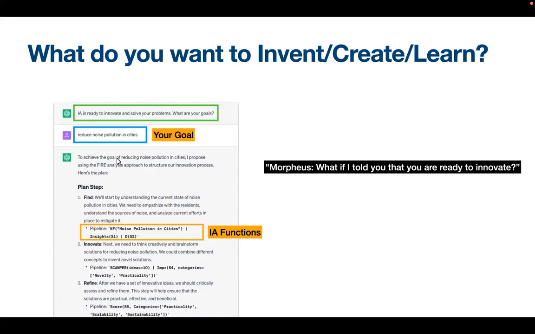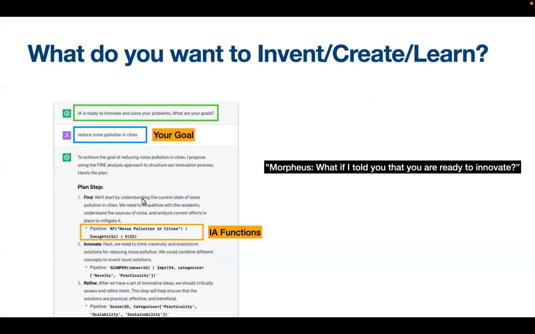The first step that's going to happen is that IA is going to start planning how to solve this problem. It will give a lot of text output, including stuff that looks really funny. These are the functions of Innovation Algebra. In the beginning, you can pretty much just ignore them and skim over them. Unfortunately, we need them for ChatGPT to work properly and be creative. But as time goes along, you will learn how these work, because IA will always explain what it's going to do.